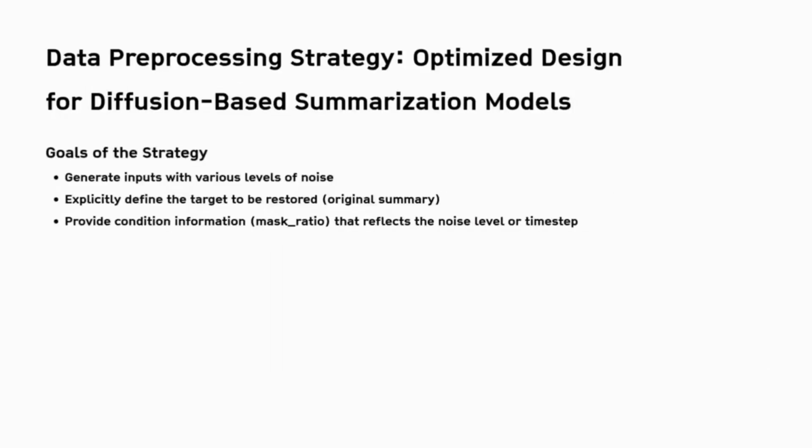Let me briefly explain our pre-processing strategy for diffusion-based summarization. Since diffusion models learn to restore clean outputs from noisy inputs, our goal was to simulate that process during pre-processing. We do this by injecting different levels of noise into the summary, setting the original summary as the target and providing a mask ratio to indicate that noise level. Each data sample contains the article text, the masked summary, the target tokens only where masks occurred, and the mask ratio that guides the model's denoising.